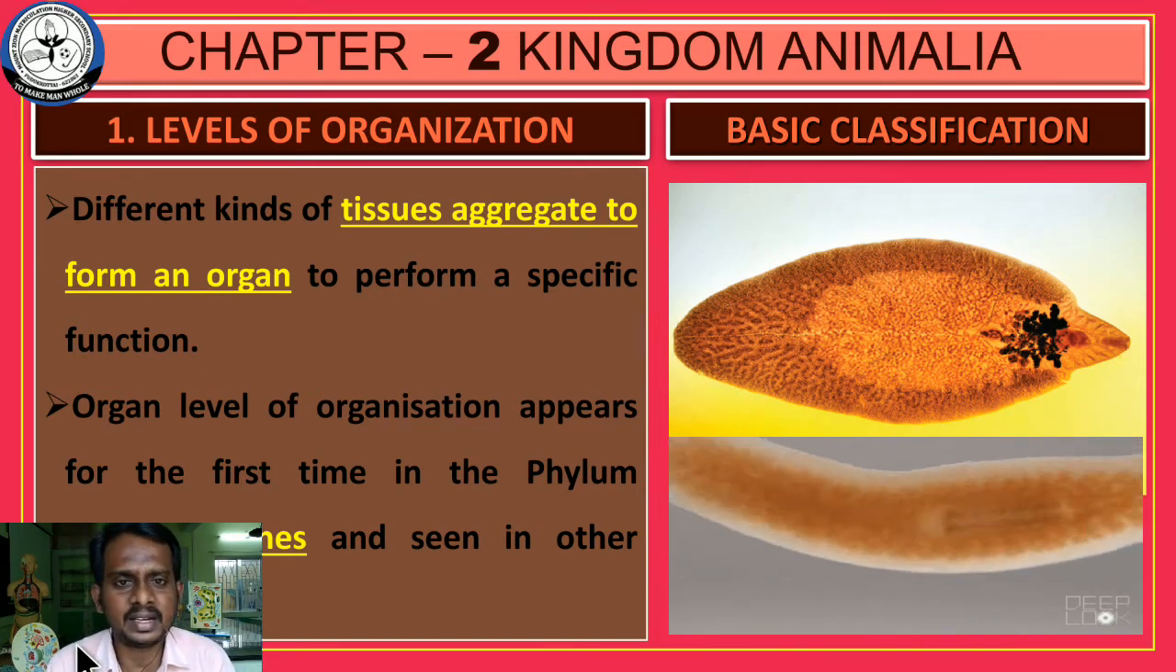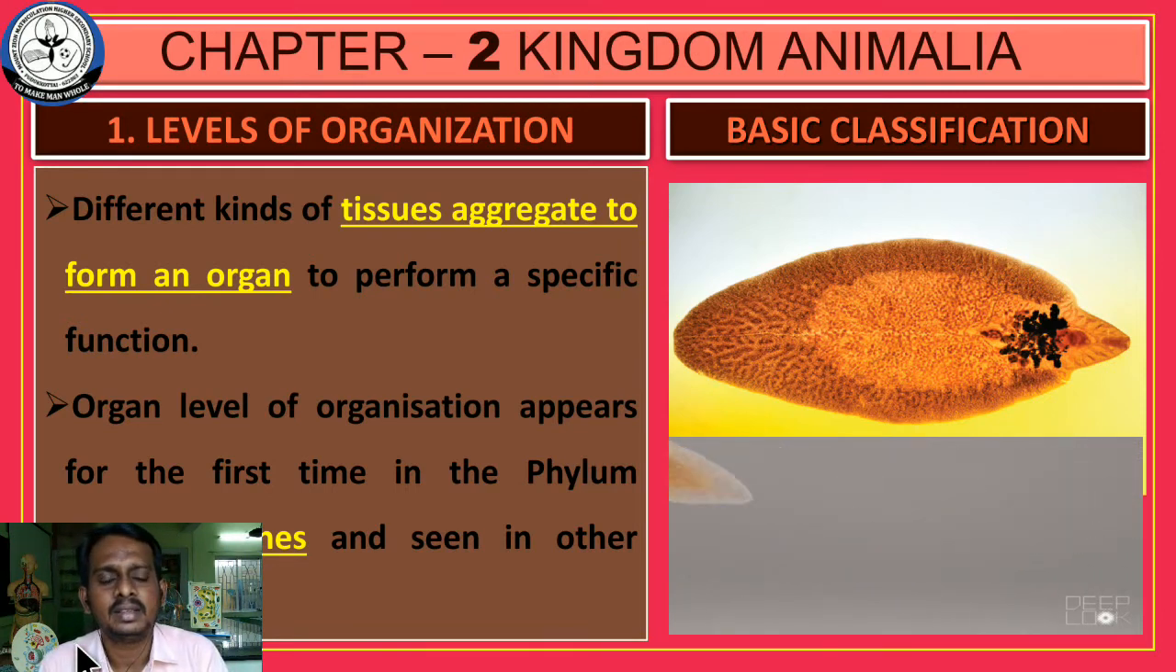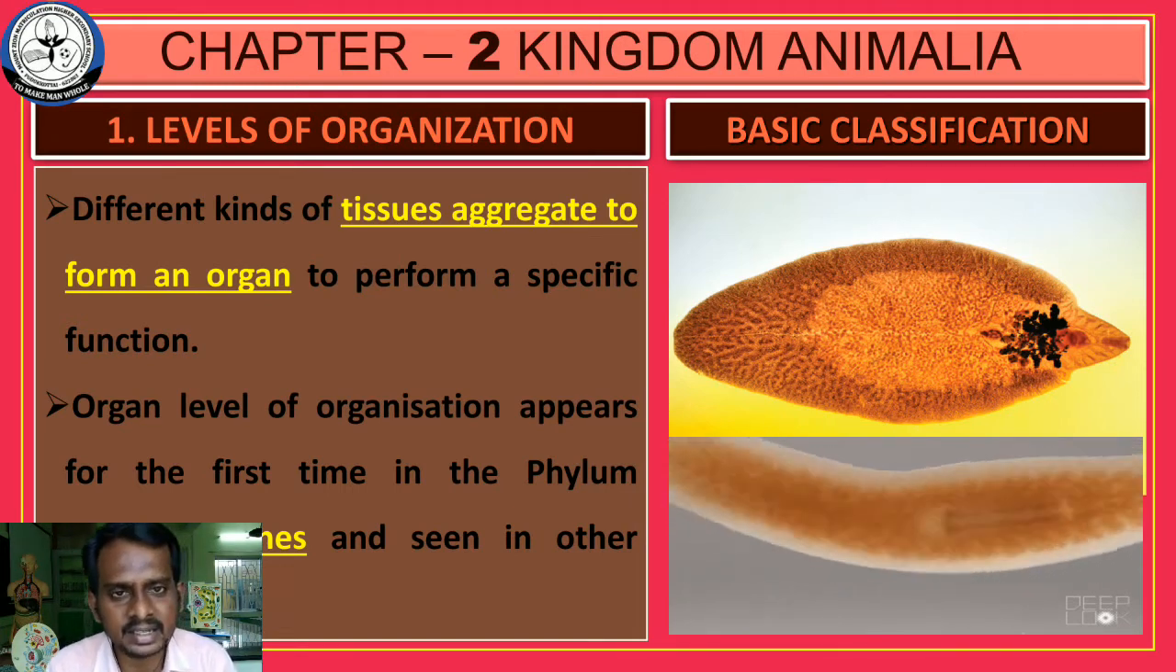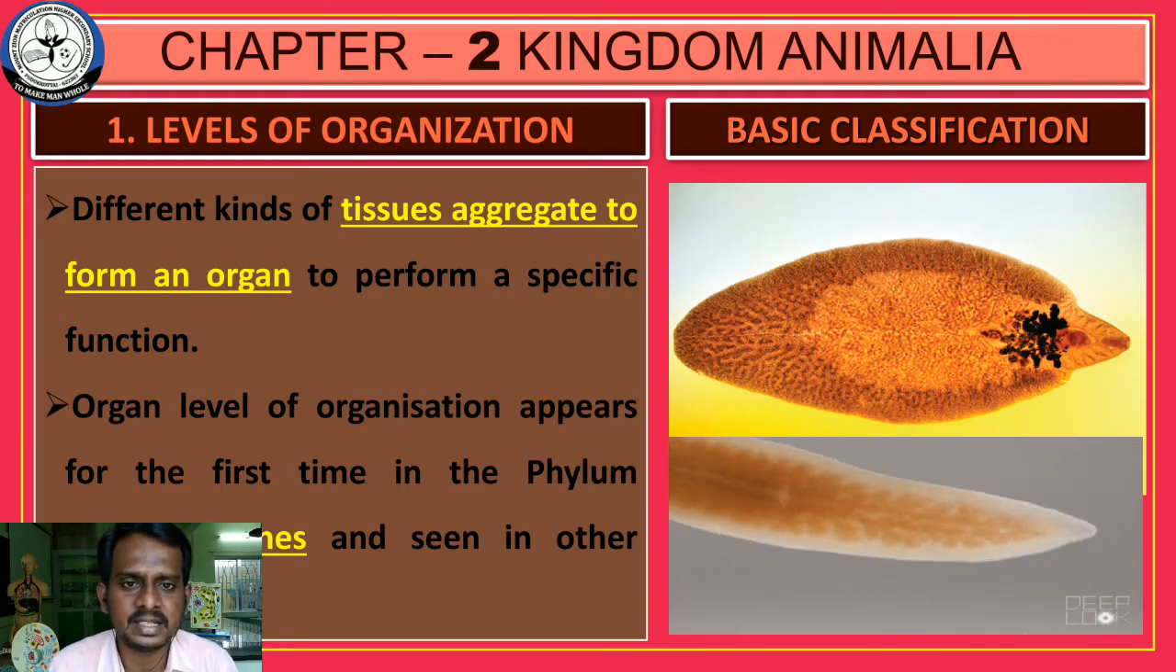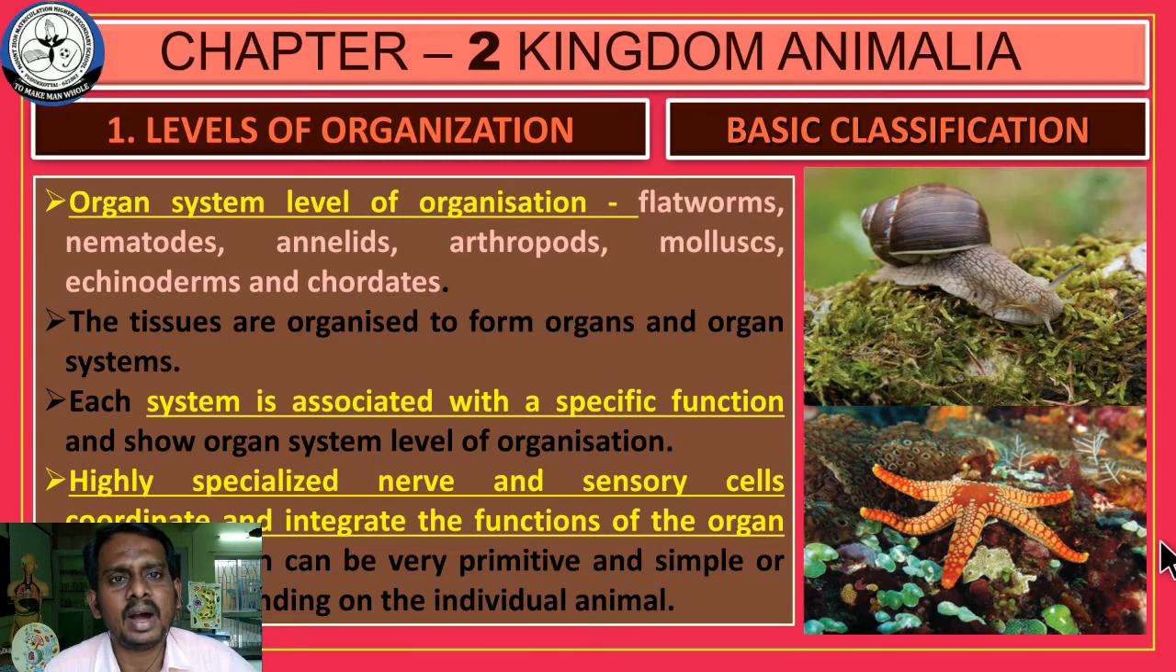So cellular level of organization is seen in sponges. Then tissue level of organization is seen in cnidarians or coelenterates. And organ level of organization is seen in Platyhelminthes. And next we move on to organ system level of organization. That means the animal body is made up of a group of organs, a larger number of organs. Every organ has a specific function. Human beings are also a best example for organ system level of organization.